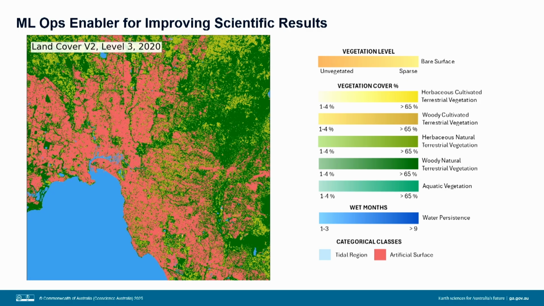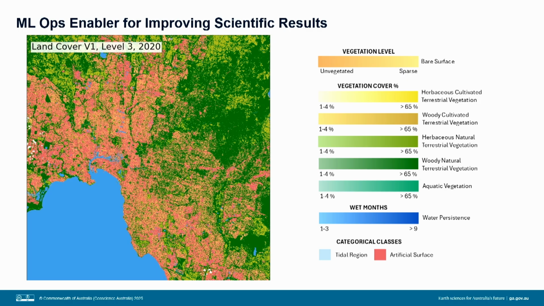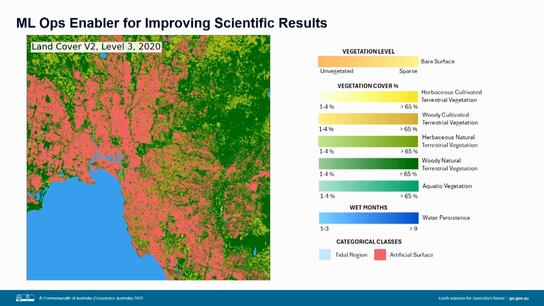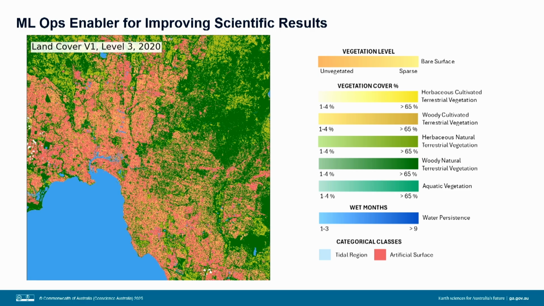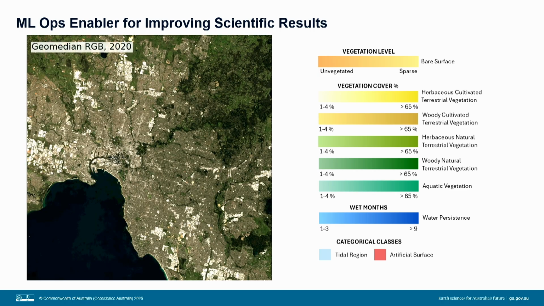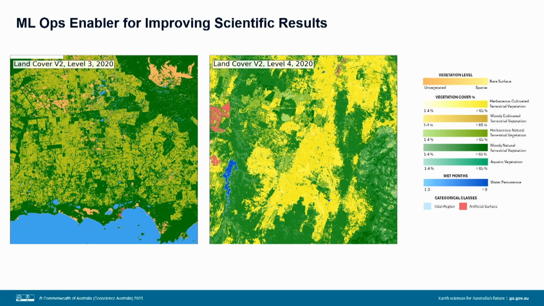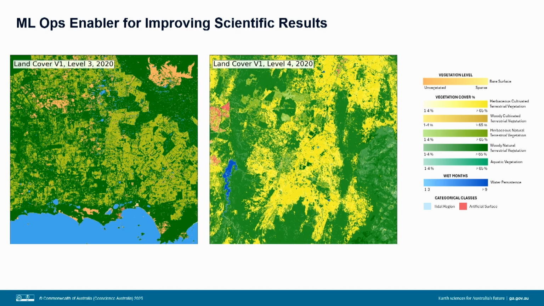Some of the benefits can be seen in this animation between version 1 and version 2 of our land cover product, in particular for our artificial surface classification. So through continental iterations, we were able to fine-tune the results and reduce some of the misclassification between natural bare surfaces and artificial surfaces. And similar for cultivated area and woody cover, you see in those 2 diagrams.